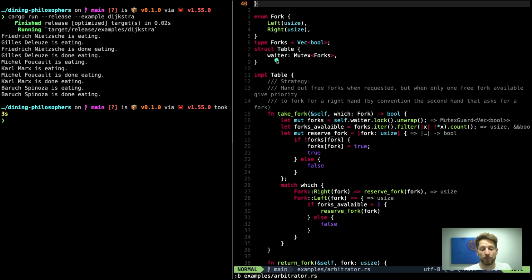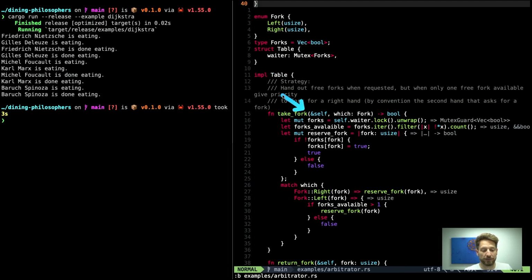Now on the table we no longer have forks, we have the waiter that is holding the forks behind one mutex. And now we implement the table. Here I re-explain the strategy. Only the right hand, so the second hand, will be dealt with the last fork if requested, and not any other if there's only one more fork left.